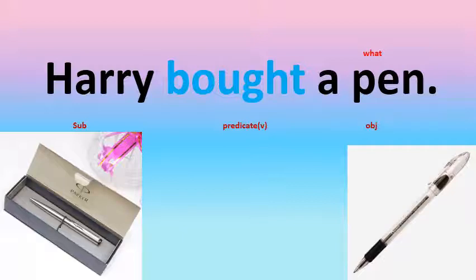We are talking about Harry who has bought a pen. So, Harry is the subject. Children, it is a noun. It is a proper noun, isn't it? Children, what did Harry buy, children? What did Harry buy? Yes, he bought a pen. So, a pen is an object here. Alright, children? Harry bought a pen. Harry is the subject. Bought is a predicate and a pen is an object here.